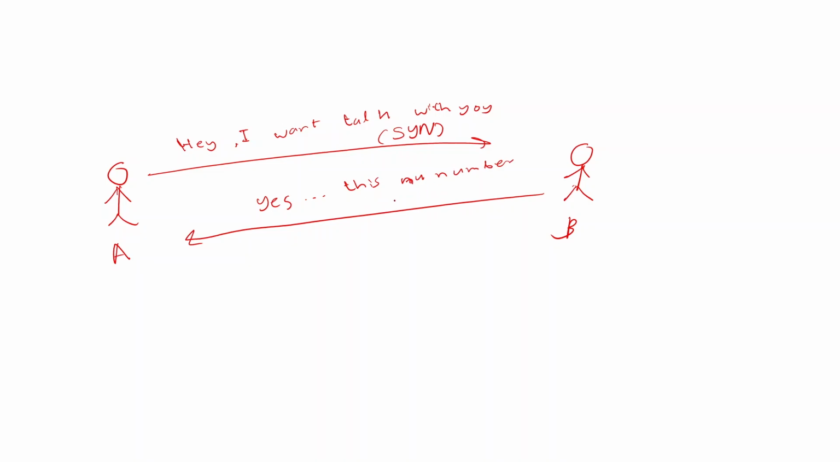So he will send his number, we are calling that sync acknowledgement. So the acknowledgement includes a number which is generated by B. Then after that A will again send an acknowledgement, I got your number. Then after that they can communicate, right? So this procedure we are calling, this is a real world example.